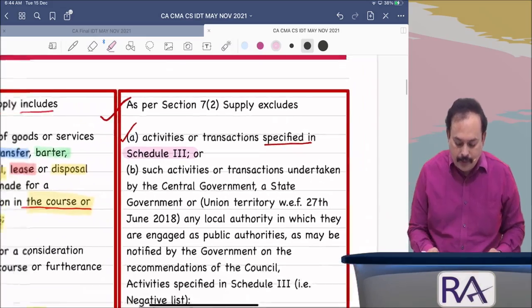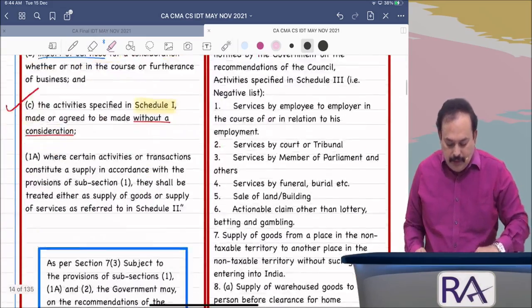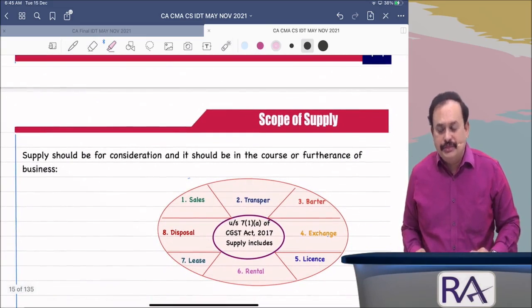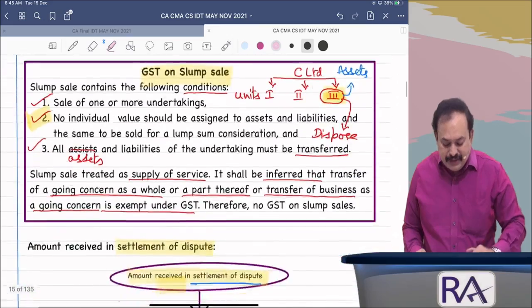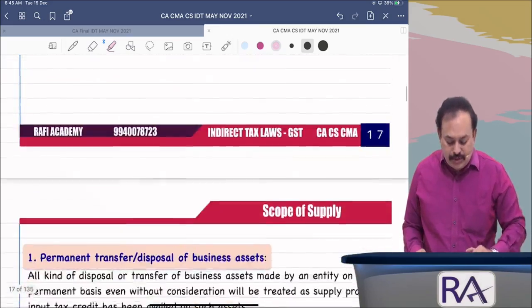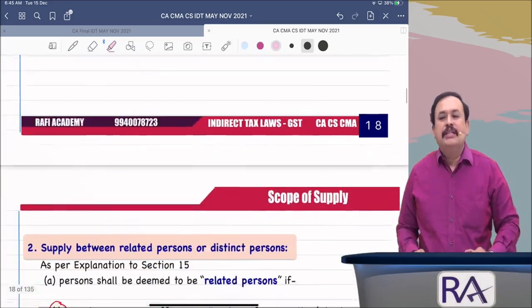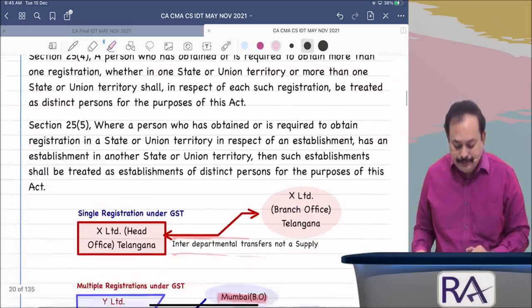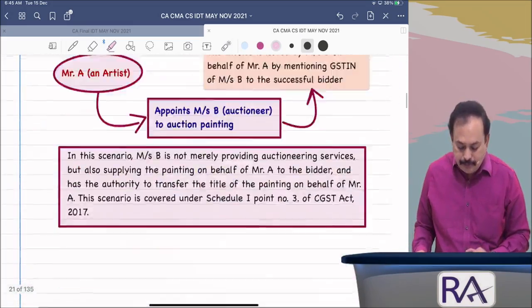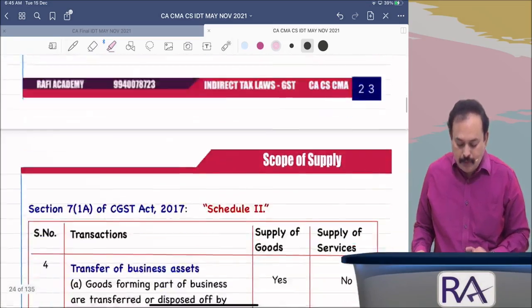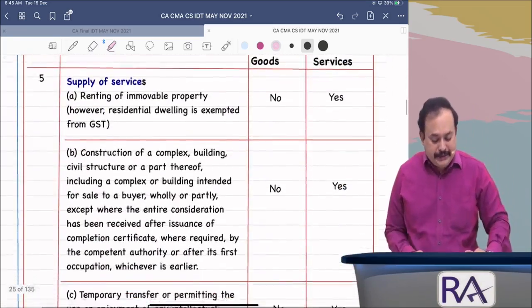We have almost all 8 transactions with amended provisions in this regard. Supply excludes, as referred under Schedule 3, in detail is as follows.